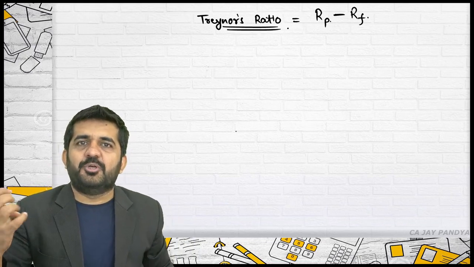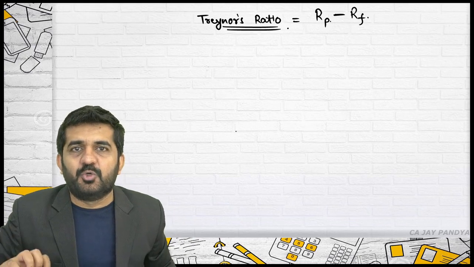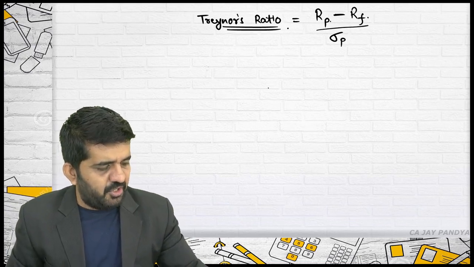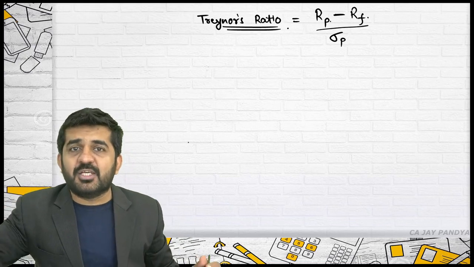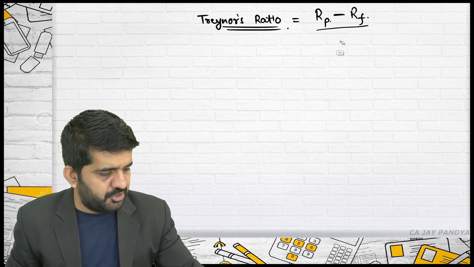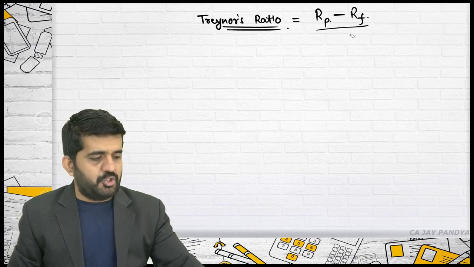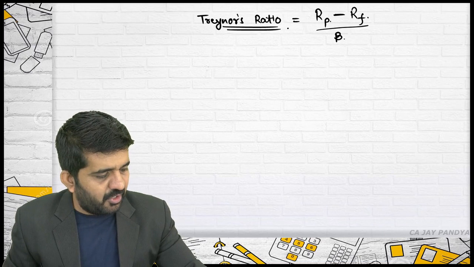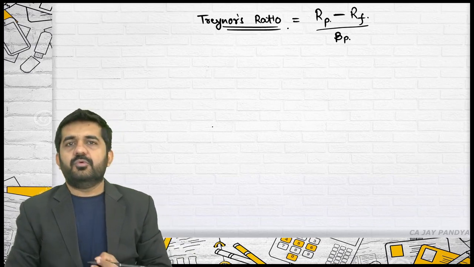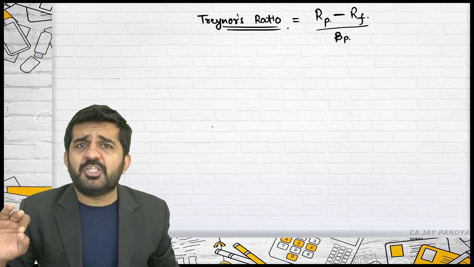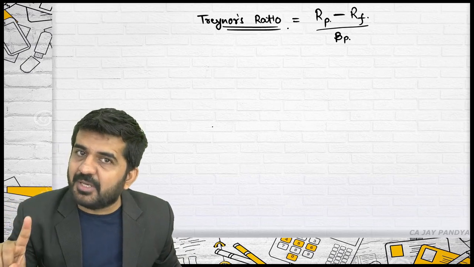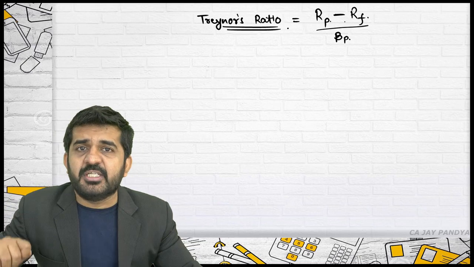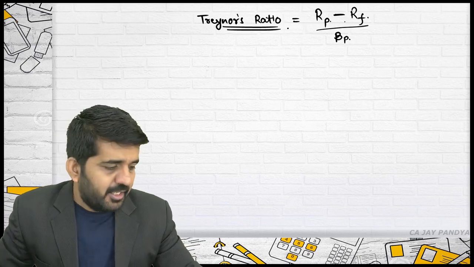So return should be compared with risk to evaluate the performance. Yes. So standard deviation of portfolio. Is it right? But this is the Sharpe ratio and this is not the Treynor's ratio. What is Treynor's ratio? Concentrate. It is beta of portfolio. Is beta a measurement of risk? Yes, beta is a measurement of risk. So in the denominator here also what comes is risk. Is it alright?